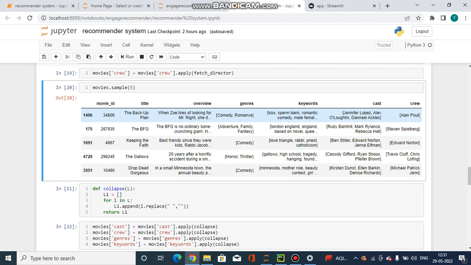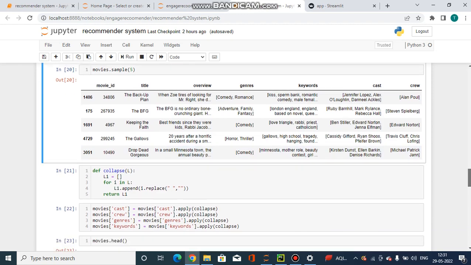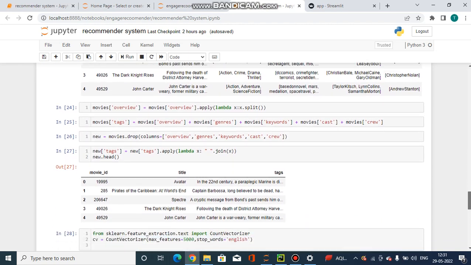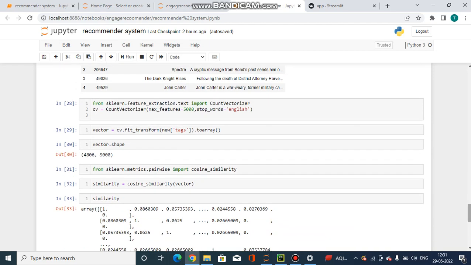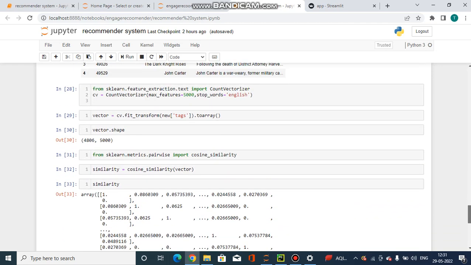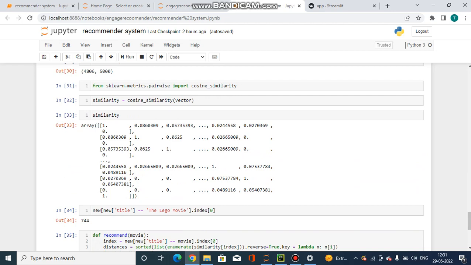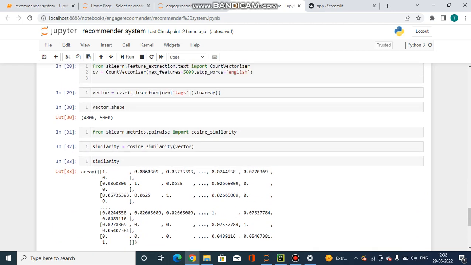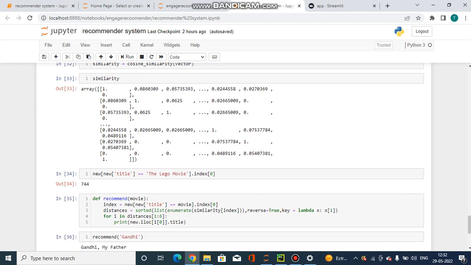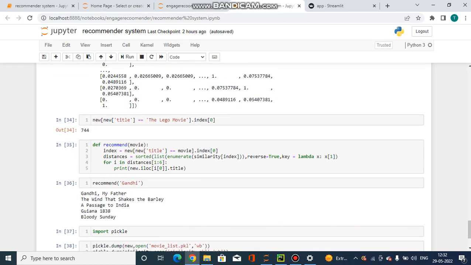So comedy, romance, this can be made into tags. And for that I'm using vectorization and using cosine similarity to generate a vector, which is quite a big vector of 4,806 and 5000 columns and rows respectively. After computing the similarity of each movie to other movies, it is generating a matrix like that, and then I'm making a recommendation function, and after that I'm checking the recommendation function on a movie, Gandhi.